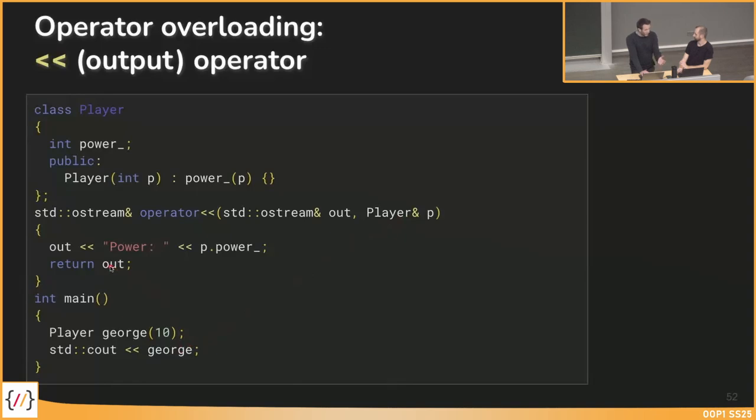And for method chaining, again, we return out, so the ostream as return type, then we could concatenate it with further such statements. And as you can see, this operator overloading is now not implemented in our player class because it does not really belong to player, but it's implemented outside of the player, because player is just the right-hand side, but not the left-hand side in this case.